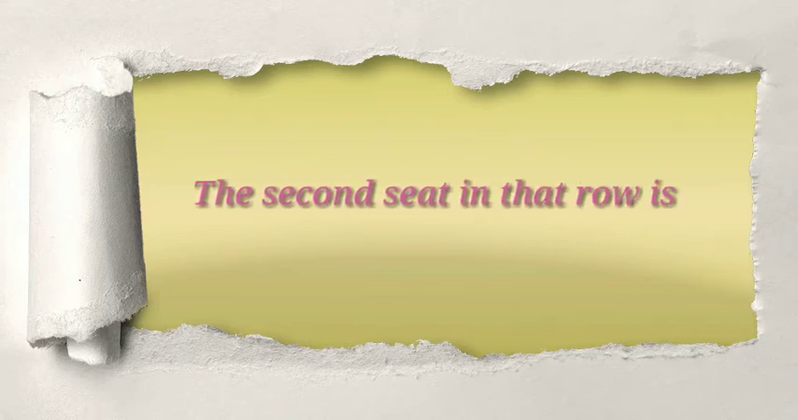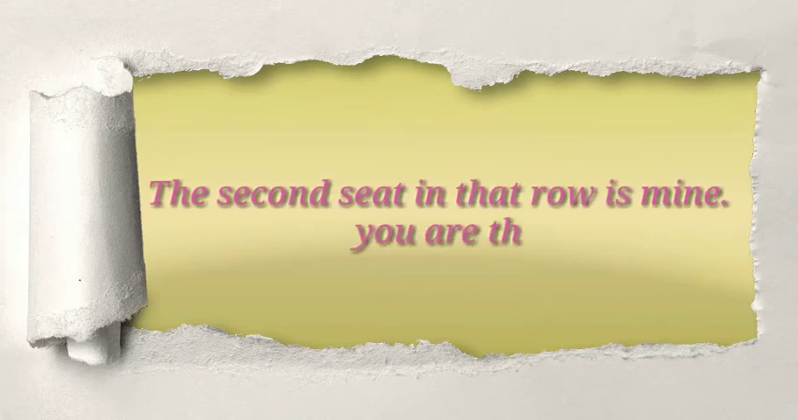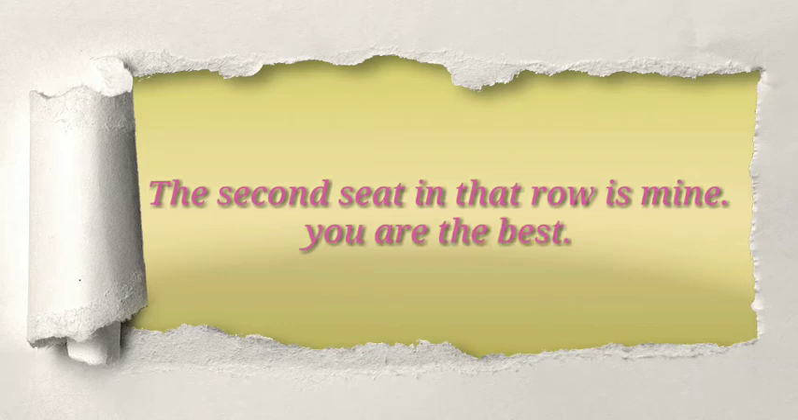The first one: The second seat in that row is mine. Here, second is the ordinal number. So, before the ordinal number, we have used the article the. Let's now notice the second example: You are the best. Here, what is a superlative adjective? Yes, best is a superlative degree, right? So, we have used before that the article the.